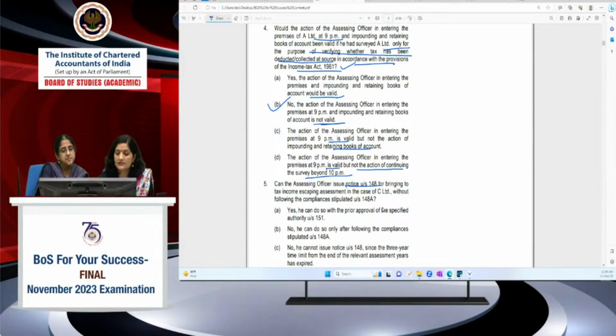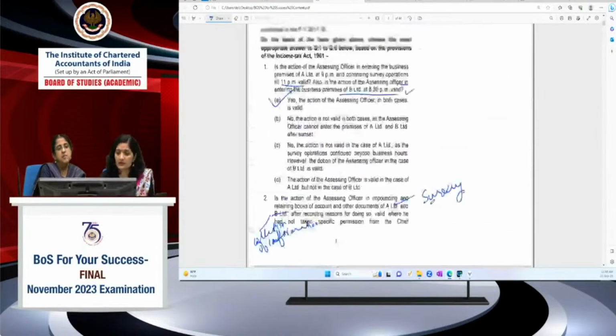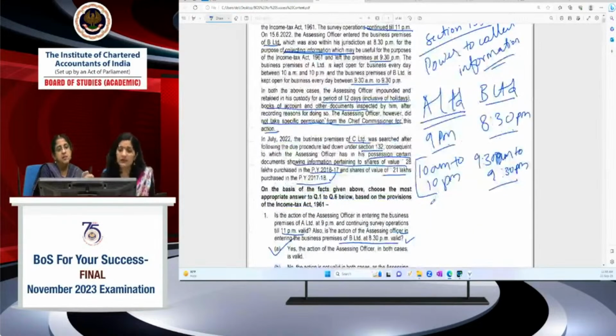So can the assessing officer issue notice under section 148 for bringing to income tax escaping assessment in case of C Limited? आपकी C Limited की information दी हुई है, without following compliances stipulated under section 148A. क्या था C Limited का, एक बार देख लेते हैं. What is given in C Limited? Search was conducted in case of C Limited. ठीक है. In July 22, business premises of C Limited was searched.